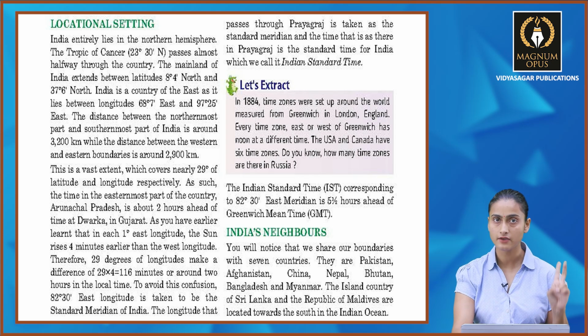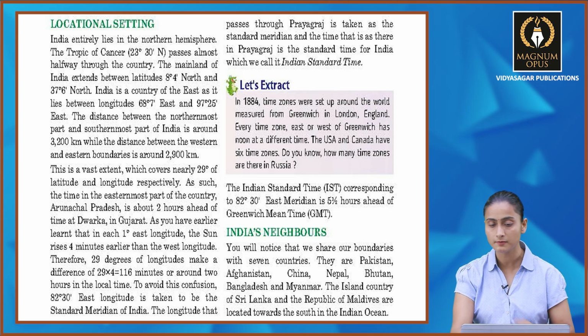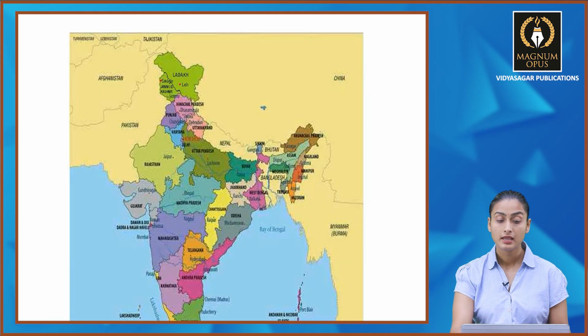They are Pakistan, Afghanistan, China, Nepal, Bhutan, Bangladesh and Myanmar. So, the island country of Sri Lanka and the Republic of Maldives are located towards the south in the Indian Ocean. तो इंडिया की 7 neighboring countries हैं, नॉर्थ पार्ट में, नॉर्थ वेस्ट, नॉर्थ ईस्टर्न और सदर्न पार्ट में, जिसका नाम आपको यहाँ पे दिया गया है. Please underline it and do memorize them.